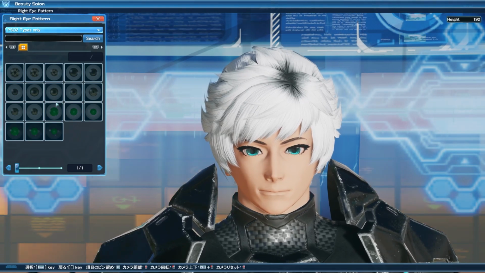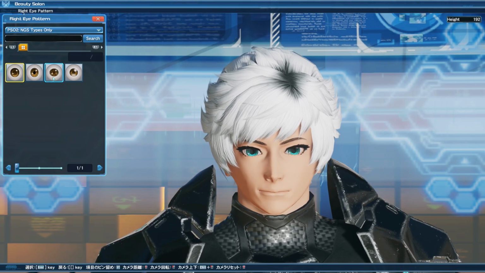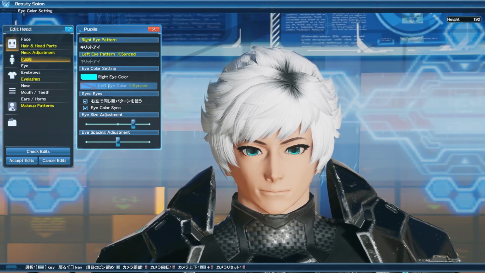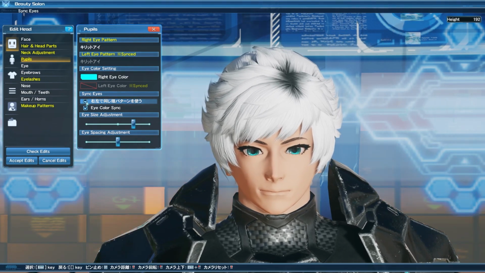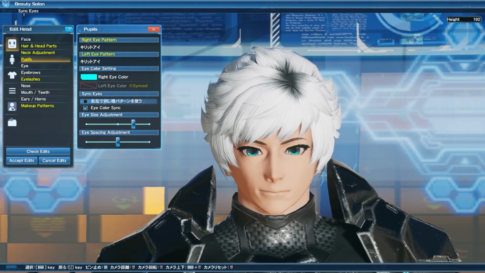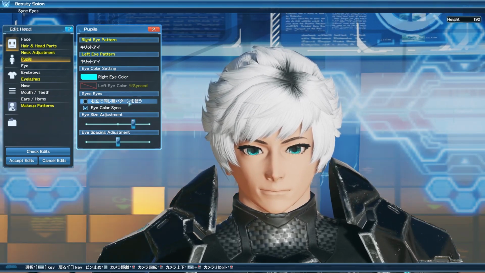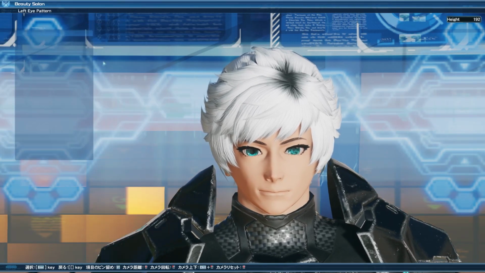And then if you're using a PS2 head type, you cannot use any of the newer features that are now available. So when using a New Genesis head type, you can now select the eye pattern from any of the New Genesis specific eyes. But from there, you can also then choose whether or not you want both of the eyes to remain the same. So for example, if you then had a different left eye pattern, you can change that eye almost completely.